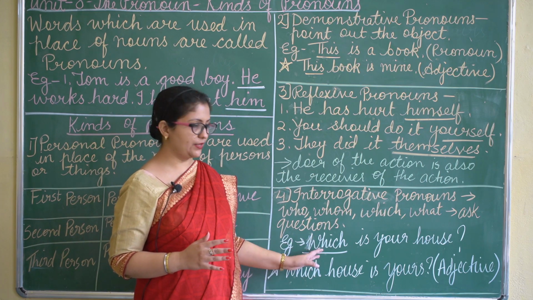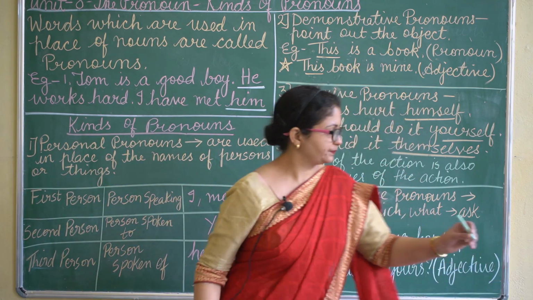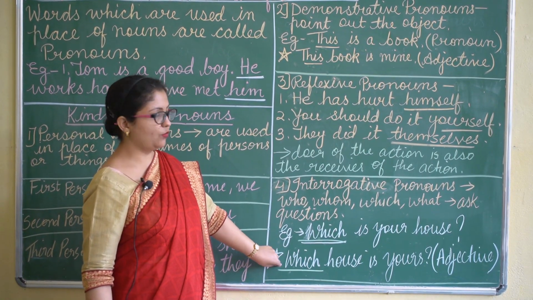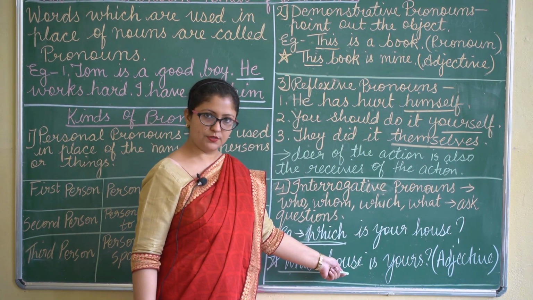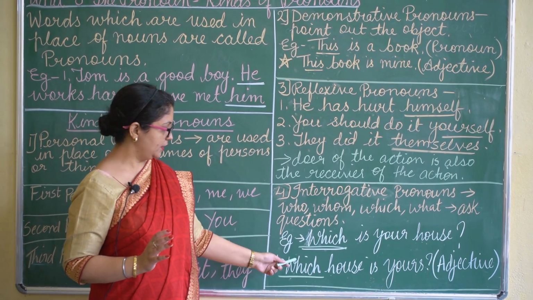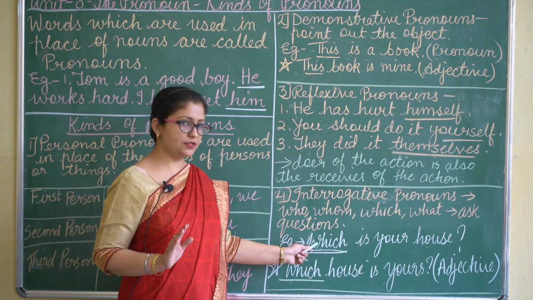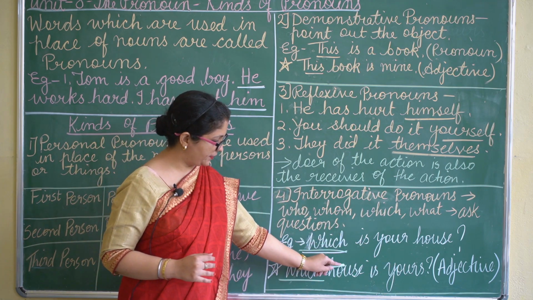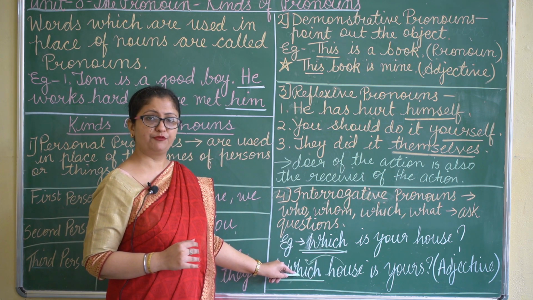The only thing is we have changed the arrangement of the words. Like here we will have "which", which is here also and which is here also. Now what is the noun? Noun is the house, here also and here also. But where we have placed the word "which", when it is a pronoun it will not be placed just before the noun, but when it is an adjective it will be placed just before the noun. This is the noun and it is placed just before that.